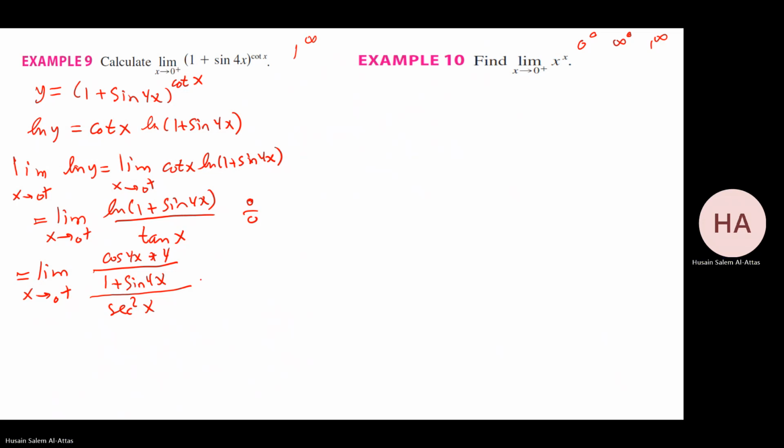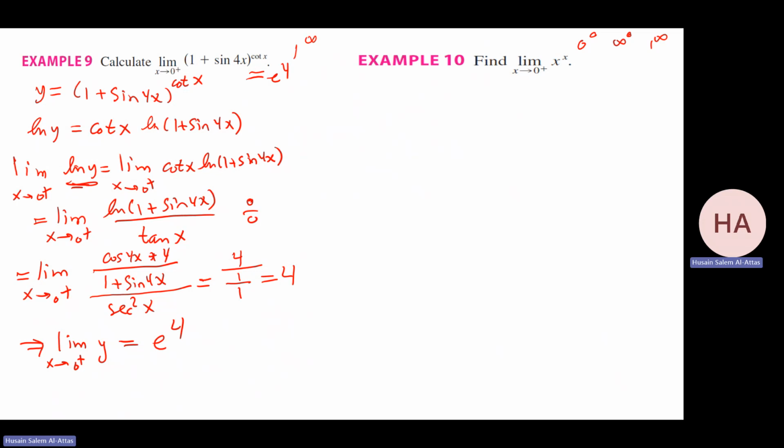Now, if I substitute, you're getting what? Cosine 0, we have 4 over 1 plus 0 over 1 over 1. So the answer is 4. But my answer, the limit as x goes to 0 from the right of y, is not 4, it is e to the power 4, since I'm doing it for ln y. So this is e to the power 4. That will be my answer. Okay, I think we are doing fine. So the answer is e to the power 4.